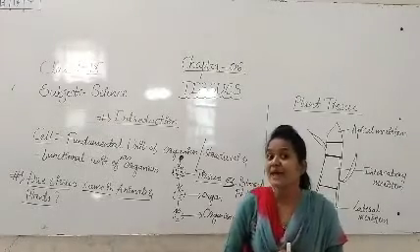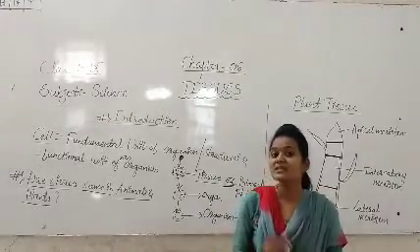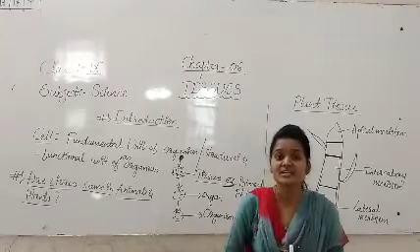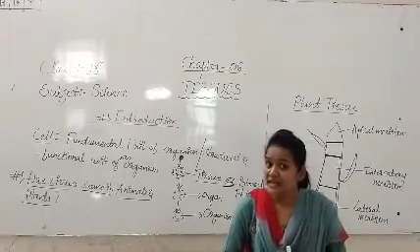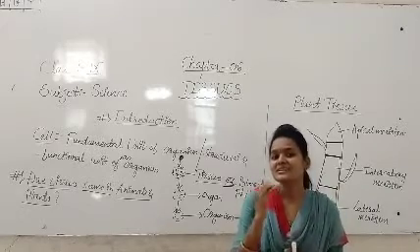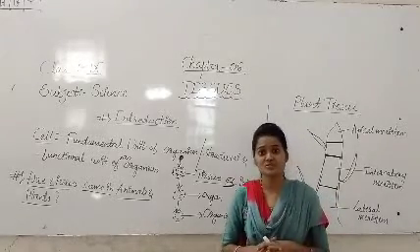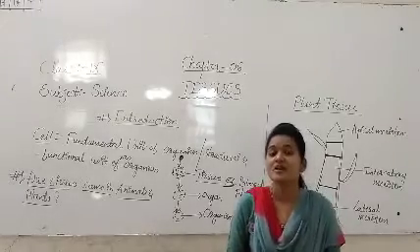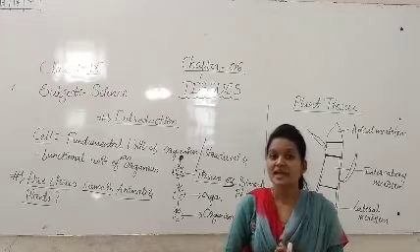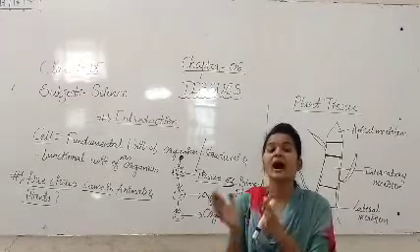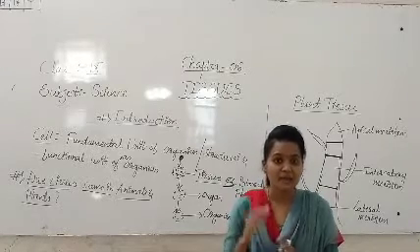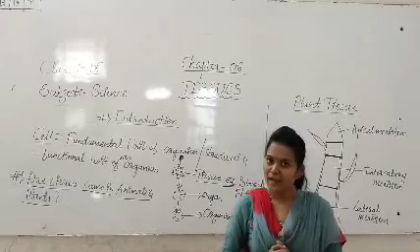Otherwise we can say it is mechanical support. Which cells will be giving the mechanical support? That is the dead cells. Not the dead cells present in animals, but the dead cells present in plants. Because human beings, we are not having dead cells. We are having dead skin. But in case of the plants, they are having dead cells and they are helping for the mechanical support of the plants.